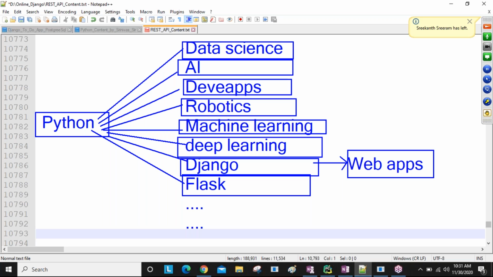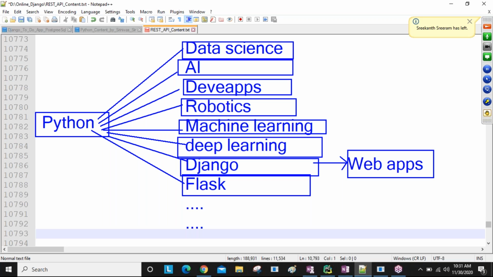If you want to develop these kinds of applications, you need to learn Django. YouTube, Gmail, Facebook, WhatsApp, these are all web applications. If you want to develop web applications, you can learn Django or else Flask. Anyone you can learn. But why are you choosing Django? Why not choose Flask? I'll give you that solution.